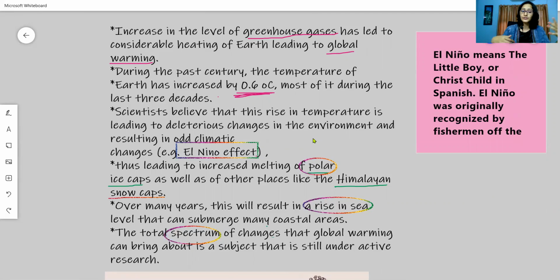Later we understood that this warming up of water is a kind of odd situation, a result of the interactions between the oceanic waters and the atmosphere. Later we found that this change was quite harmful for the oceanic ecosystem as well as the terrestrial ecosystem. This change is a result of global warming, and this effect is called the El Nino effect, which leads to odd climatic changes.